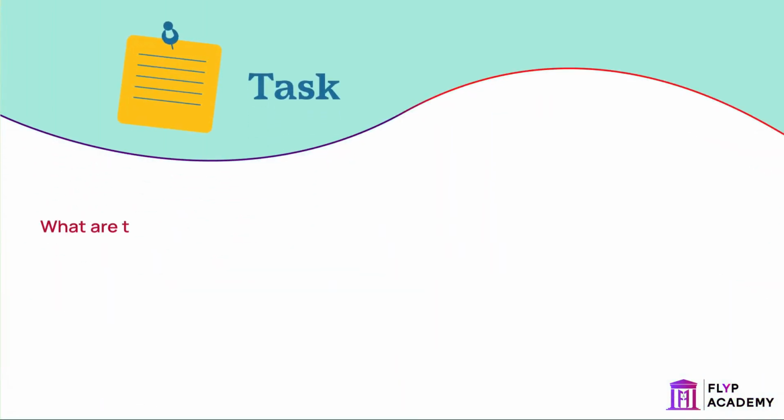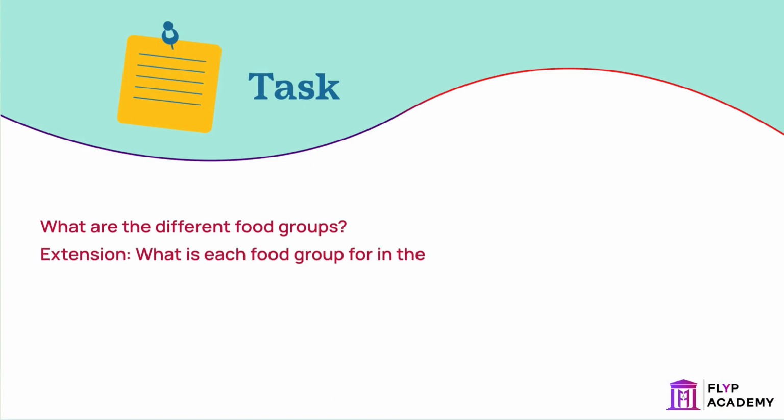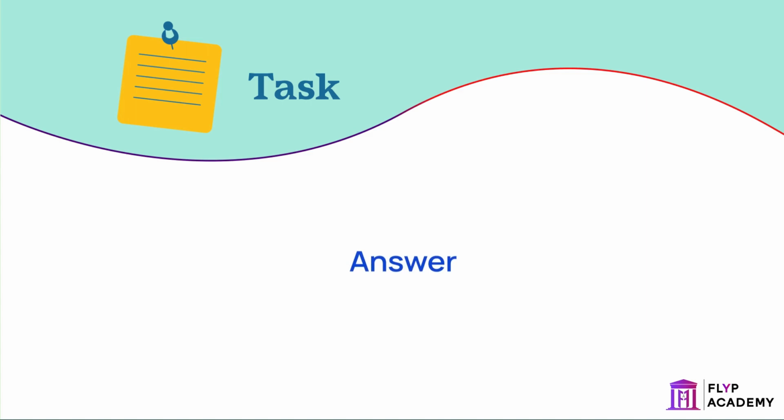Task: what are the different food groups? Extension: what is each food group for in the body? The main food groups are carbohydrates, proteins, lipids, which are fats and oils, and vitamins and minerals.